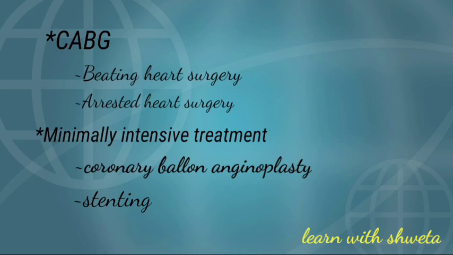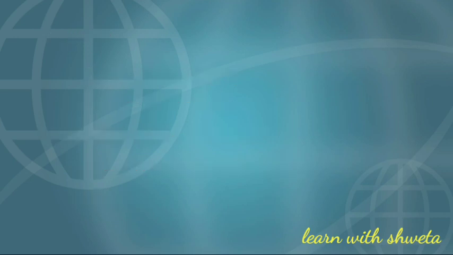Most CABG surgeries are done through an incision in the chest while the heart is stopped and the heart-lung machine takes over the job of circulating the blood. This is called arrested heart surgery or conventional bypass surgery. There is one more intensive treatment, that is coronary balloon angioplasty and stenting.